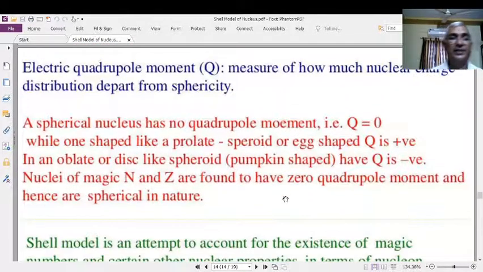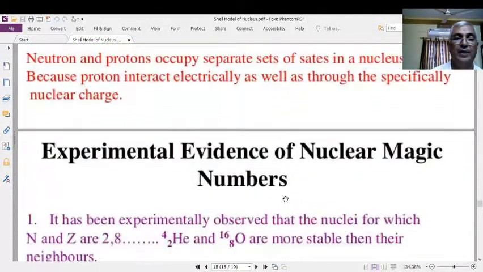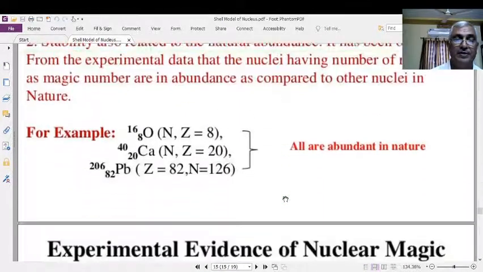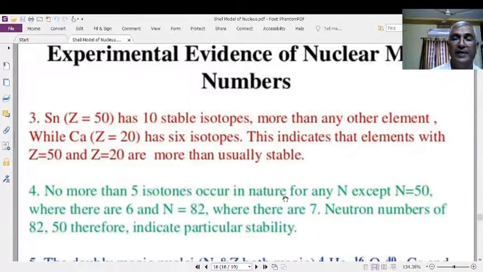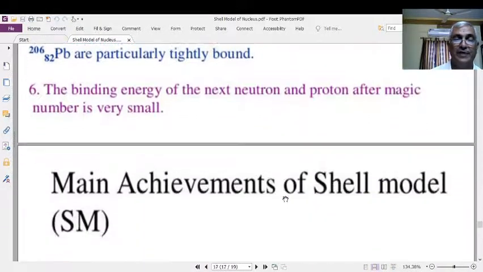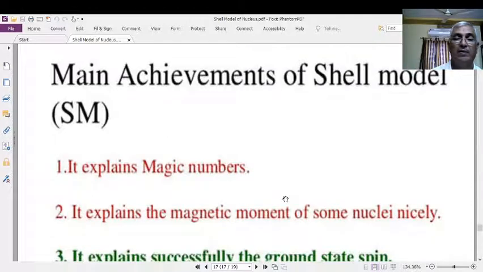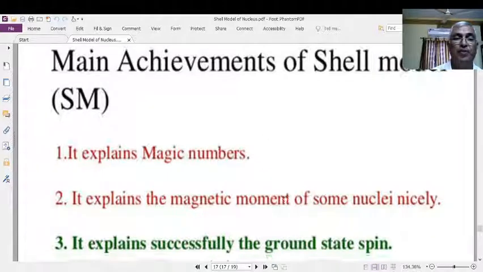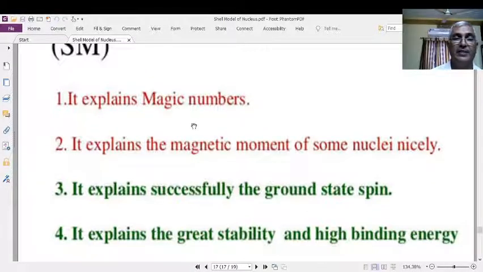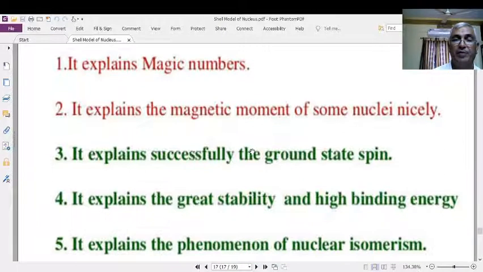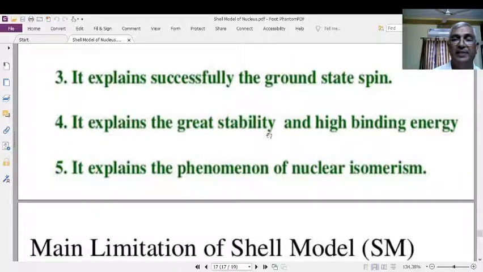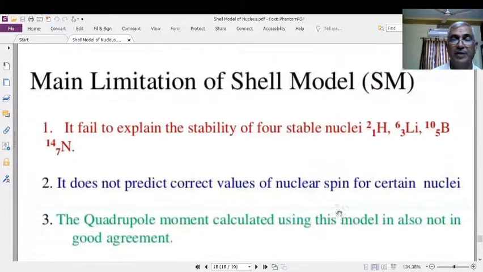All these things about the electrical quadrupole moment and experimental evidence for the nuclear magic numbers are very clearly shown as far as this PPT is concerned. And the main achievements, the advantages of this shell model: explanation of magic numbers, explanation of magnetic moments, ground state spins, binding energy and stability, and nuclear isomerism is also explained.